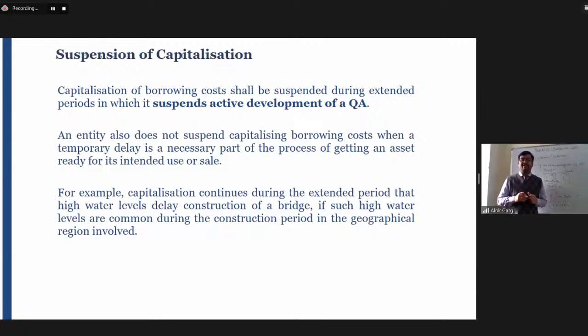It should not be the case that for that period the factory 1 borrowing cost should be charged to factory 2 borrowing cost. We are only talking about situations where there could be extended periods of delays.